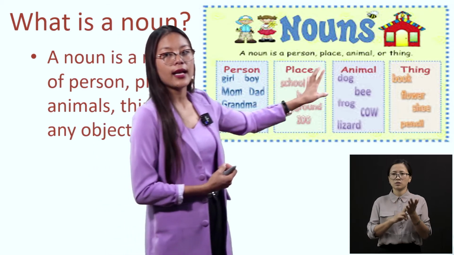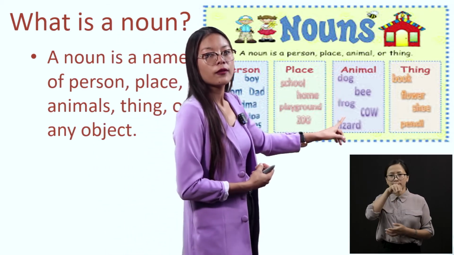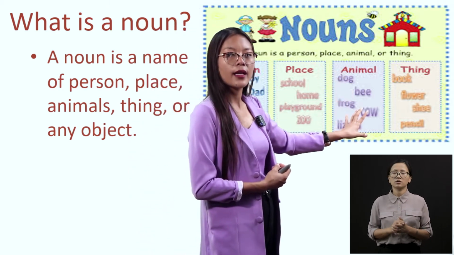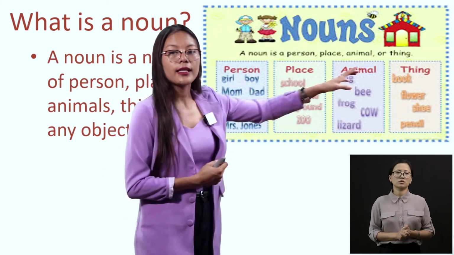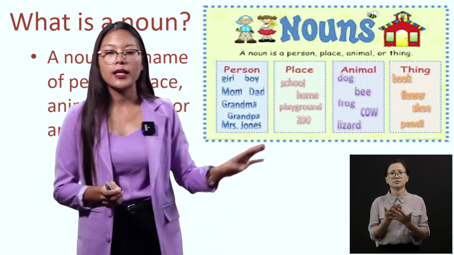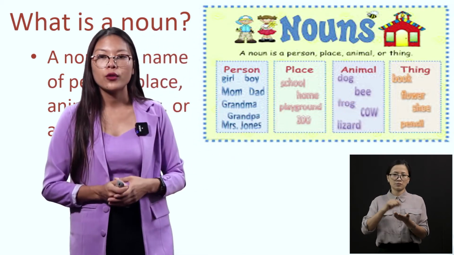Okay, now next is animal. Names of animals, they are dog, bee, frog, cow, lizard. See, these are all animal names and they are also known as nouns. Okay, the next is thing, names of things. There are many names of things, right? Here I've just given a few, books, pencil and all. They are also known as nouns.